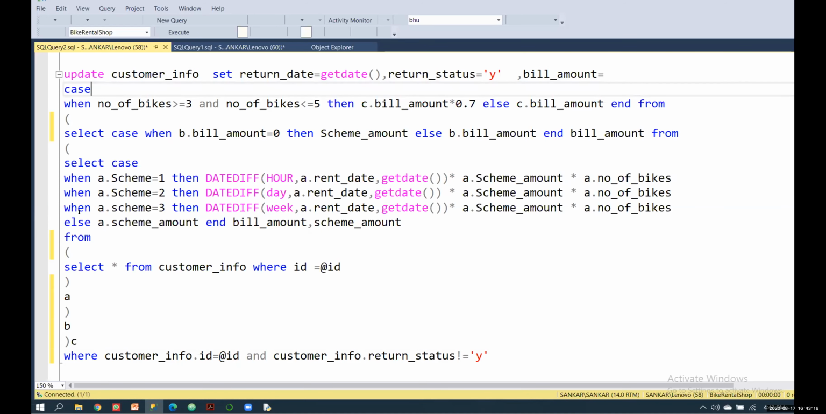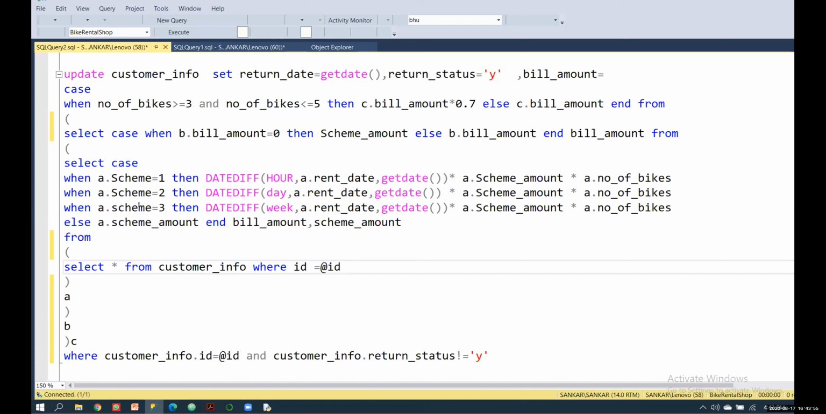First I'll explain from here because this is my main query. I'm using this select star from customer info where id equal to id. There I have passed my id, then it comes here and returns whatever data is in my customer info by using that id. Then I'm going to take these values. Then I'm going to convert this query into a subquery, then I'm going to use select case.